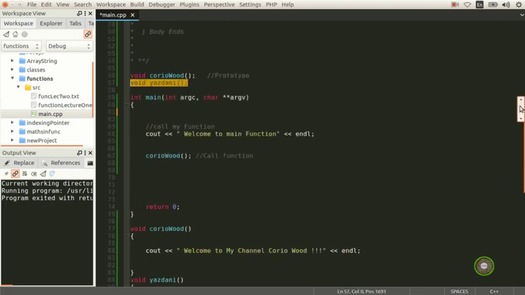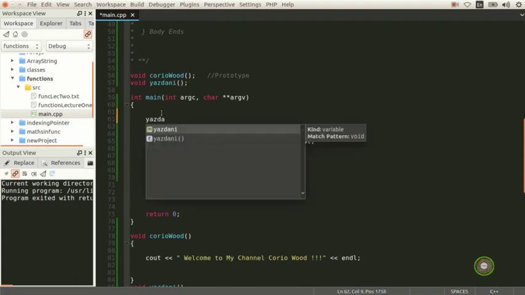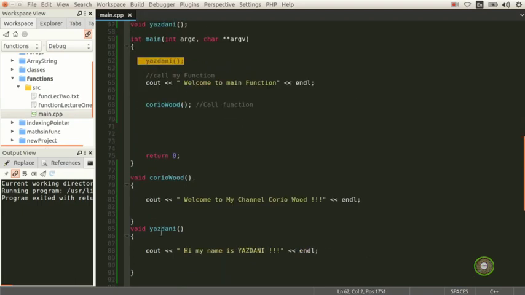So now we're going to call our function here. I'm going to call Yazdani before every other function. I'm calling Yazdani, which is here, before every other function, and I have already declared my prototype.